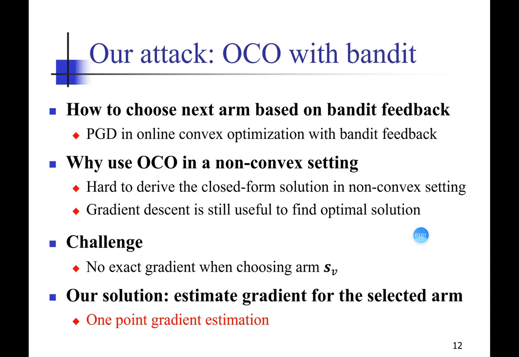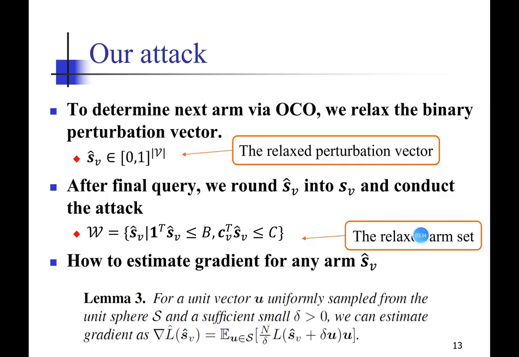How to choose the next arm based on the bandit feedback is our main goal, and this is why we use OCO in the non-convex setting. We want to derive a closed-form solution in the non-convex setting, and we need to estimate the gradient to find the optimal solution. The challenge is that we don't have the exact gradient when choosing the arms. So our solution is to estimate the gradient with the one-point gradient estimation from bandit theory.